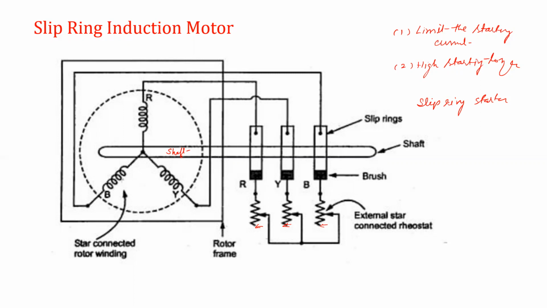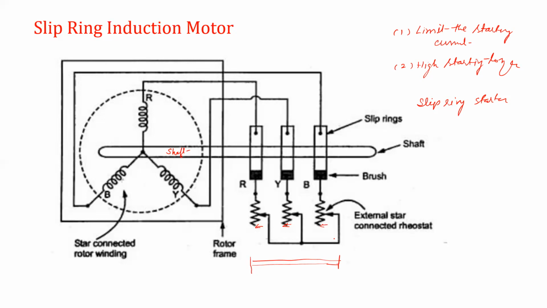Whereas in the case of the squirrel cage rotor construction, we cannot connect external resistance like that. Therefore, the starting torque of the squirrel cage motor is smaller as compared to the slip ring induction motor.